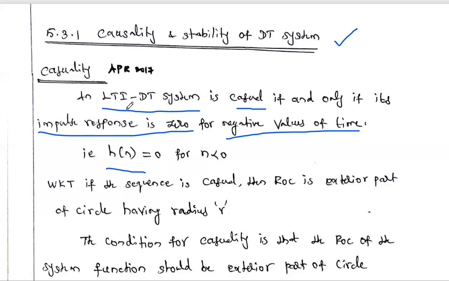The same definition holds for the continuous time system, but there h of t equals 0 for t less than 0. The same thing only. So what is causality? It is a very important 2-mark question. Causality and stability: in terms of impulse response, the system is causal if and only if its impulse response is 0 for negative values of time. This is the condition for causality.